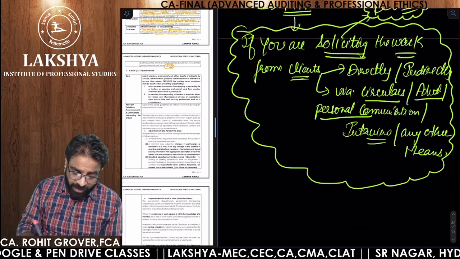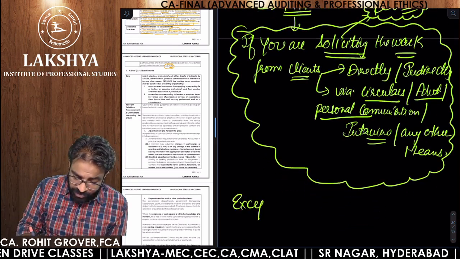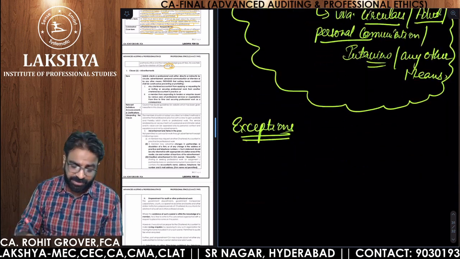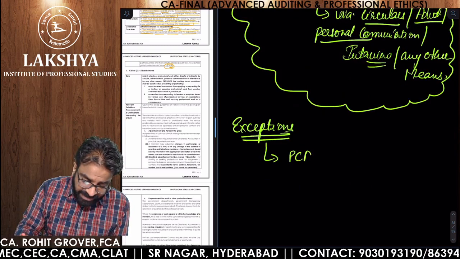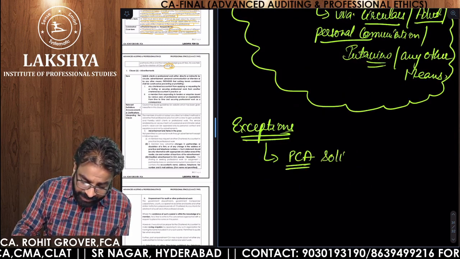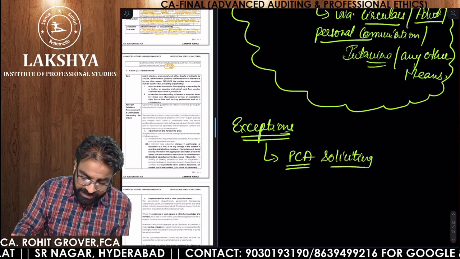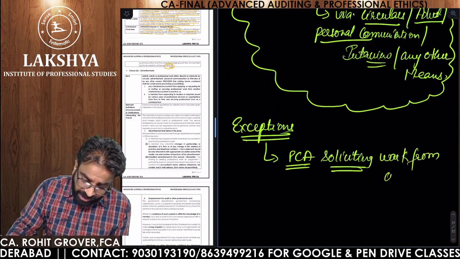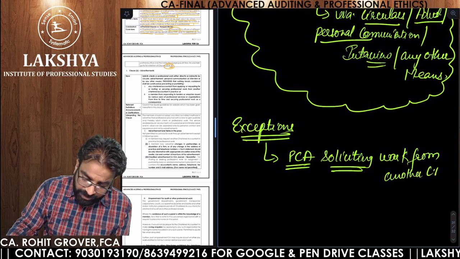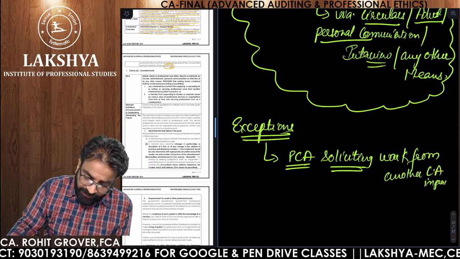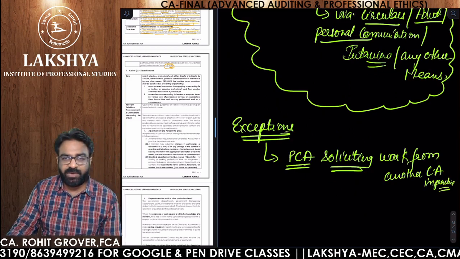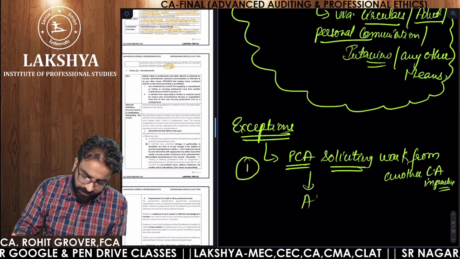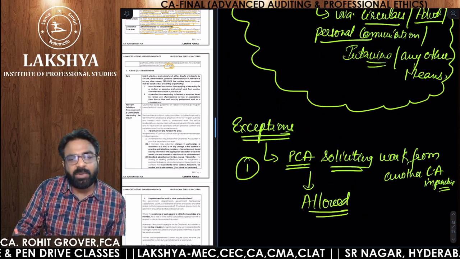Now, there are exceptions also that you have to understand. So what are the exceptions? A practicing CA requesting work from another chartered accountant in practice: if a member in practice is soliciting work from another member in practice, then it is allowed. Then it will not be guilty of professional misconduct.